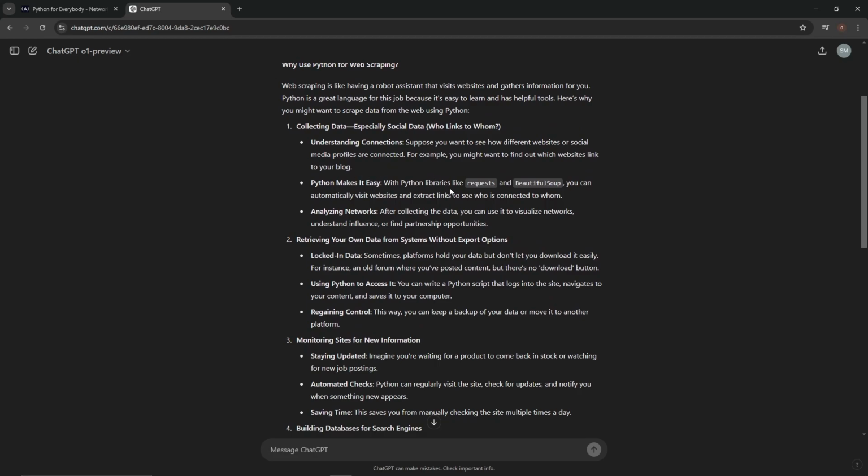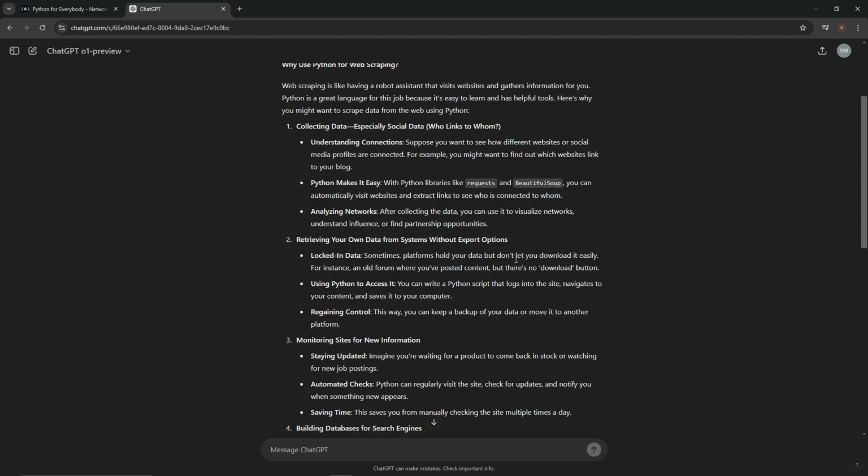Python makes it easy. With Python libraries like Requests and Beautiful Soup, which we'll go over, I think, we can automatically visit websites and extract links to see who is connected to whom. Okay. Analyzing networks. After collecting the data, we can use it to visualize networks, understand influence, and find partnership opportunities. Okay. So it's a lot less creepy than what I was thinking.